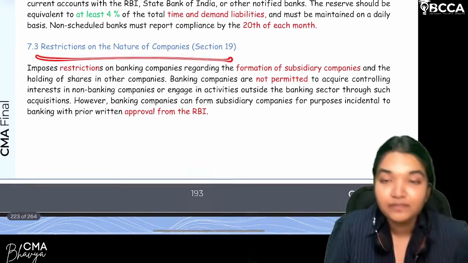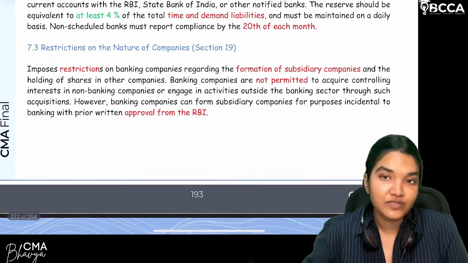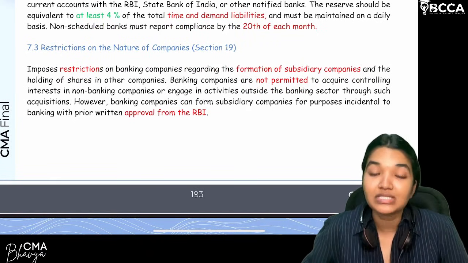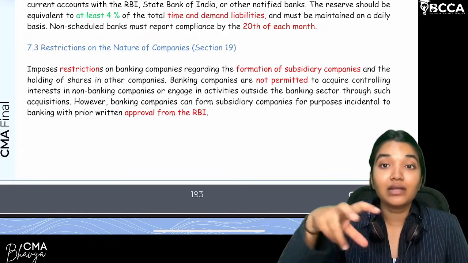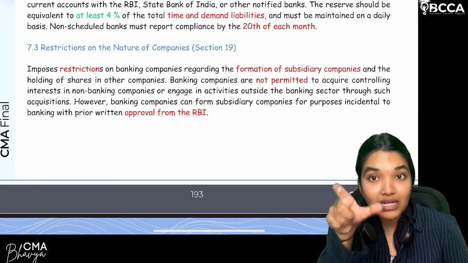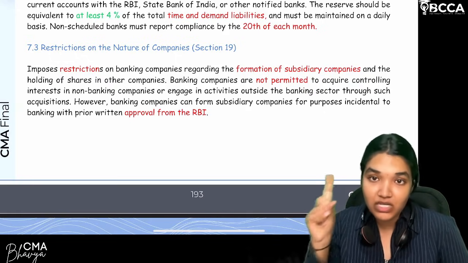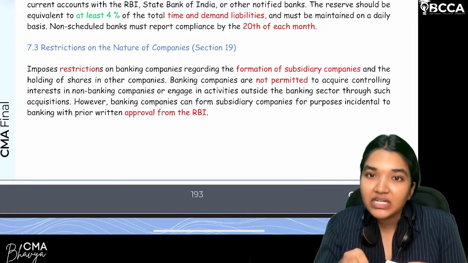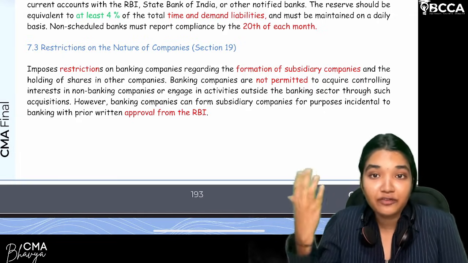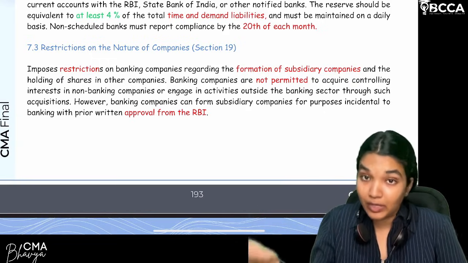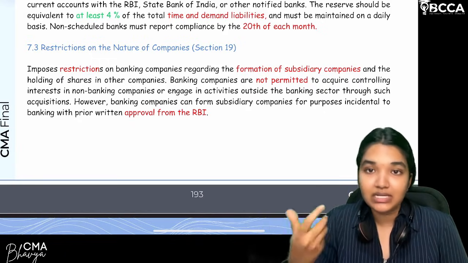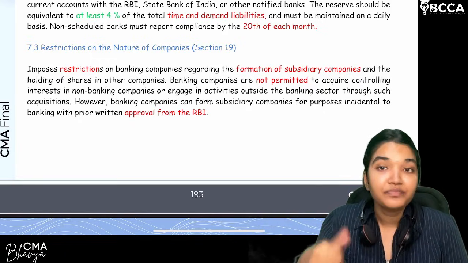Now, moving on to Section 19. This is related to formation of subsidiaries. Can banks acquire controlling interest in another company? That is nothing but forming subsidiaries. The answer is yes, but the company should also be involved in banking activities, or else in the activities we have seen: executing trusts, properties, acquiring buildings, employee welfare. These are activities other than banking activities which are permitted by the RBI. So if the subsidiary company is formed for those activities, yes, it is allowed. For banking activities, yes, it is allowed.